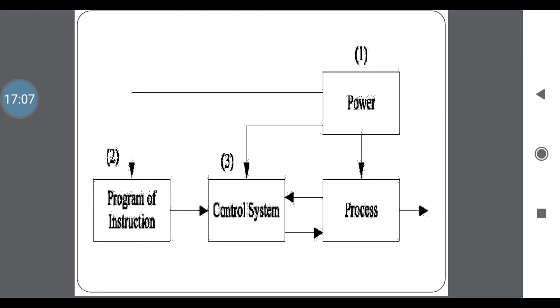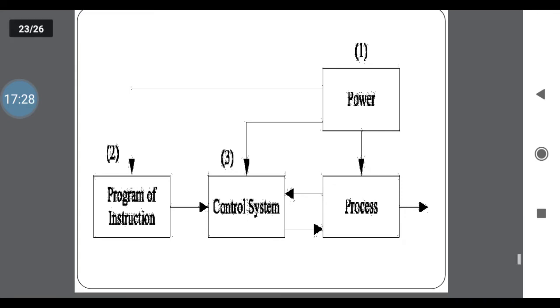After that we connect the same program to control system. Then we go for a process. We show with an arrow mark that control system and process are internally connected. Means the arrow mark indicates from control system to process, process to control system. That is a controlling operation, same as a feedback control system. These are the three elements of automated system.